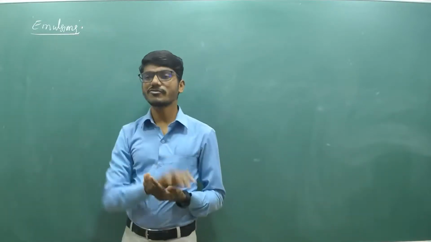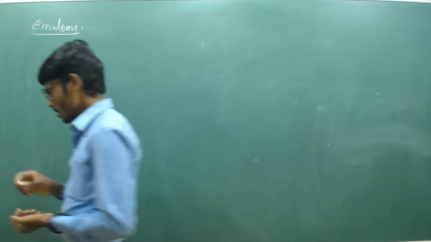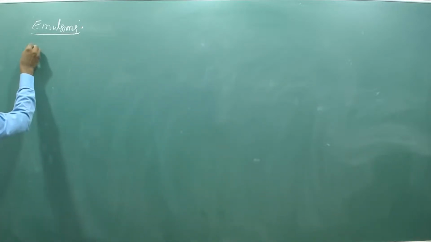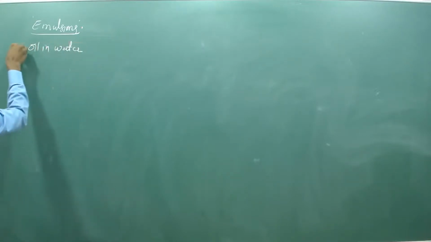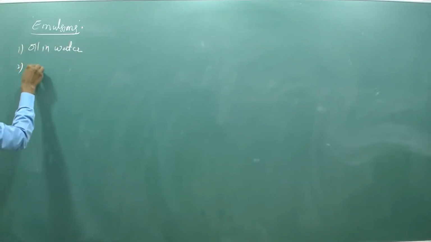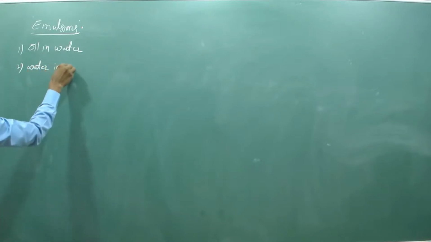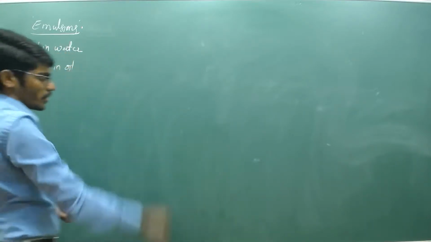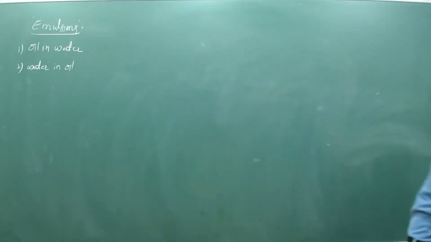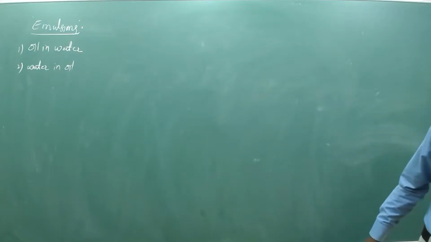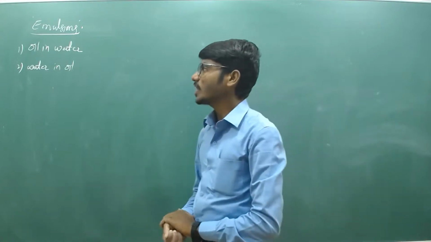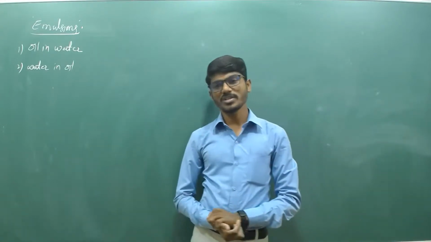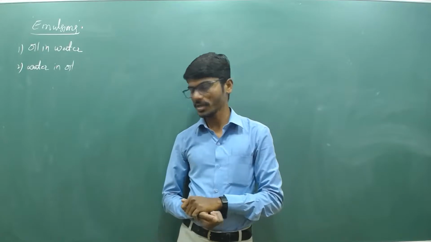So emulsions are of two types. One is oil in water, and the second one is water in oil. First one is oil in water, and second is water in oil. So oil in water or water in oil are the two types of emulsions. Just note the examples of these.